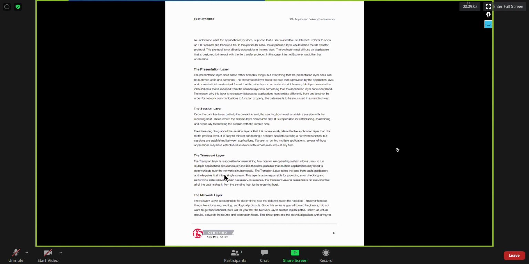Same goes with UDP. UDP is just the User Datagram Protocol, a connectionless protocol, and there is nothing like a three-way handshake. If the sender wants to send data using UDP, it can directly send the data without doing any kind of handshaking or waiting for any other type of connection to be established.